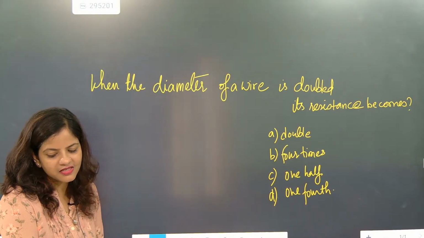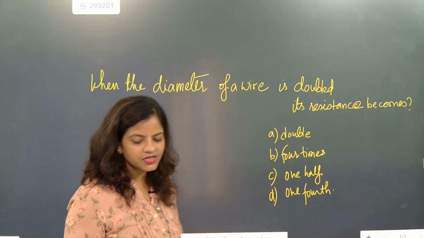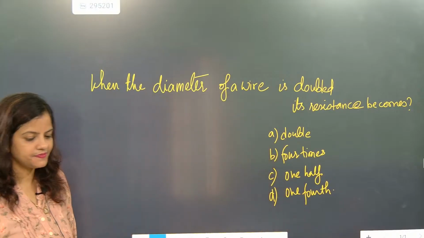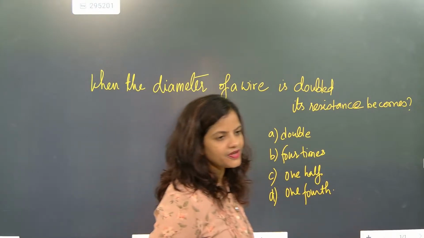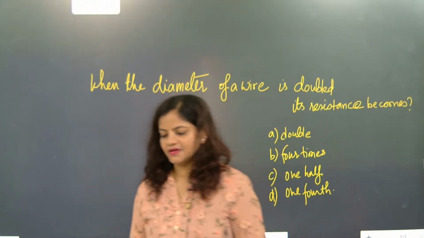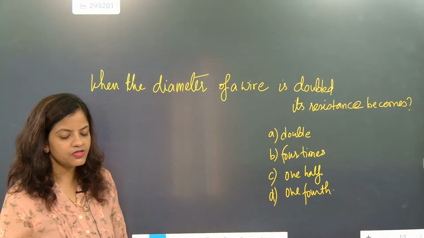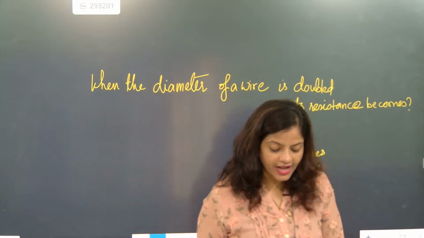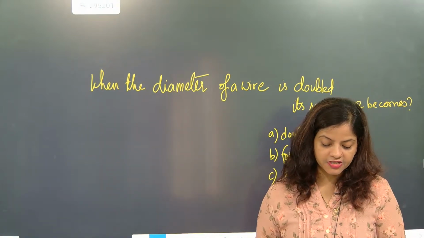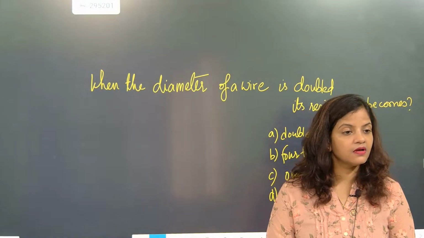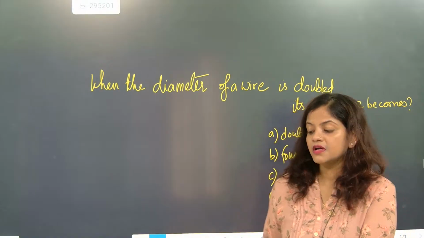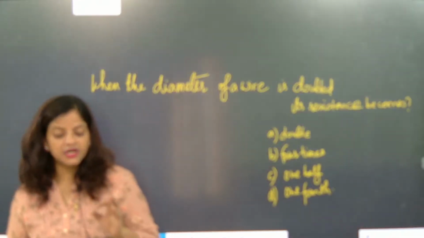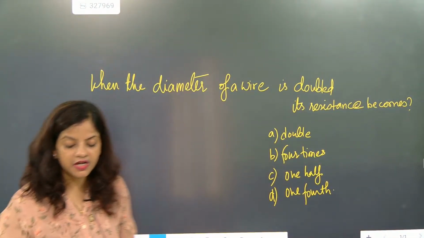Come on, check the answer. You still have time, children. Come on, check the answer. When the diameter of a wire is double, its resistance will become. Kavya is telling, some children are telling 1/4 and some children are telling something else.